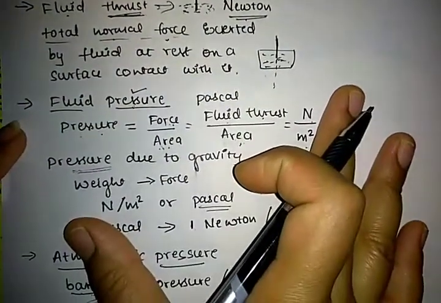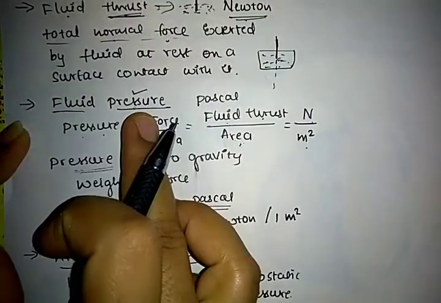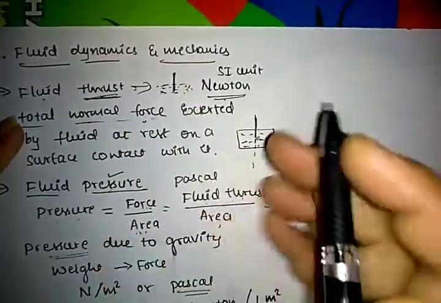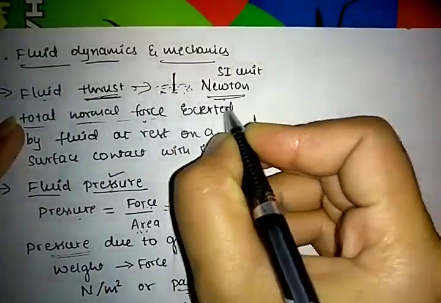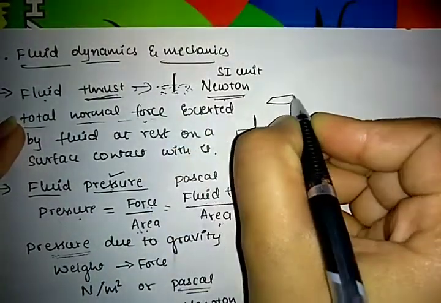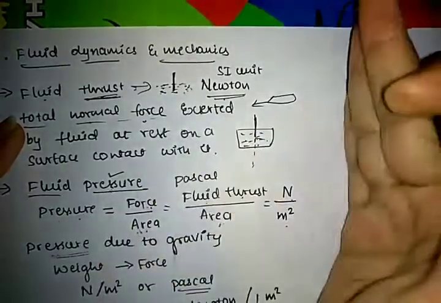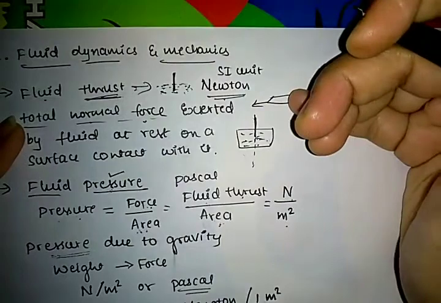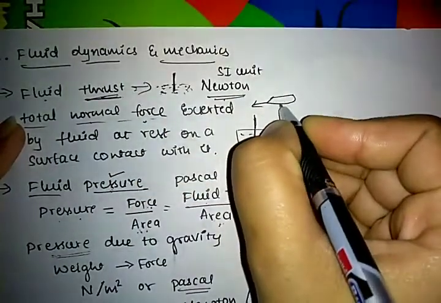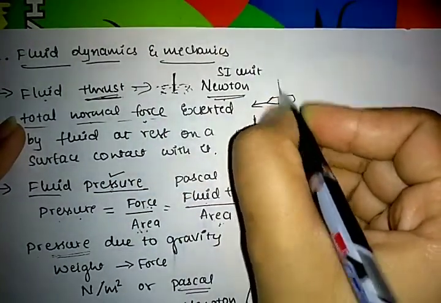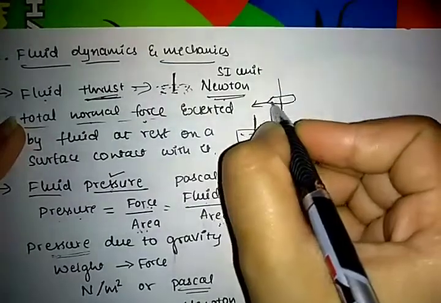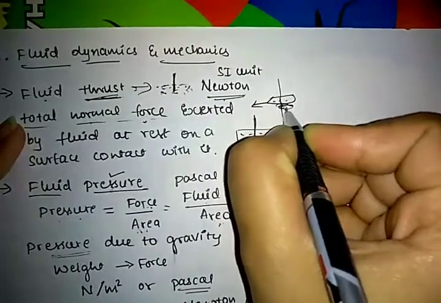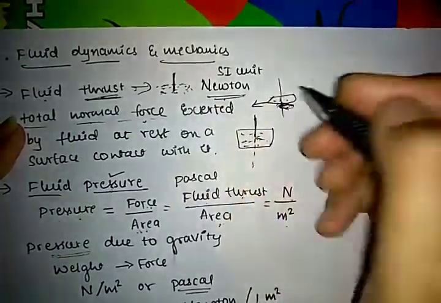So the next concept is fluid pressure. Fluid thrust also depends on direction, as I already showed you in one example, the jet engine.